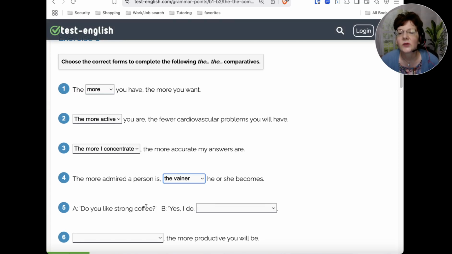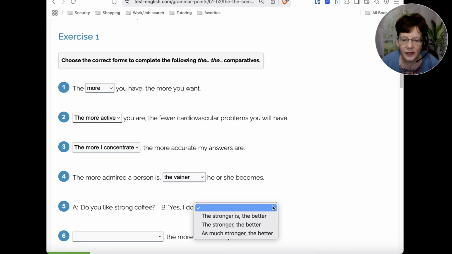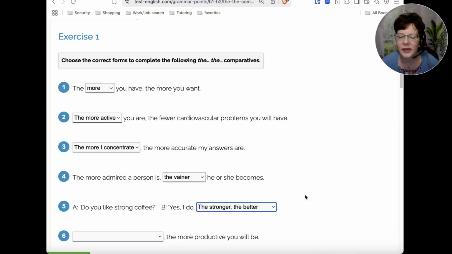All right, one more here. Do you like strong coffee? Yes, I do. So let's see here. The stronger is, the better, or the stronger the better, or as much stronger the better. Okay, you remember the form that we use here with the bigger the better. So if you chose the second option, the stronger the better, that would be correct.